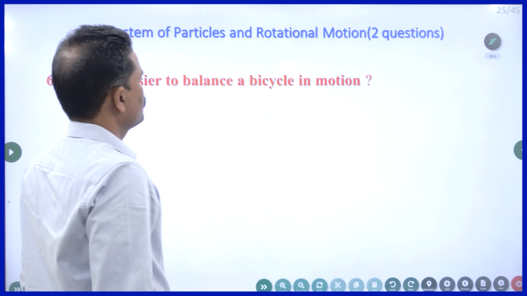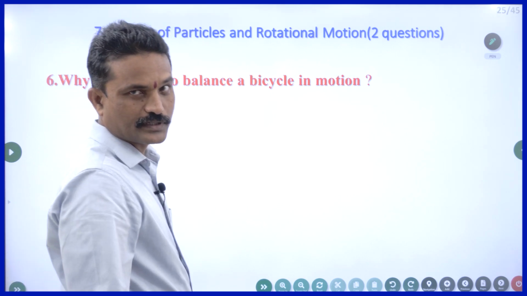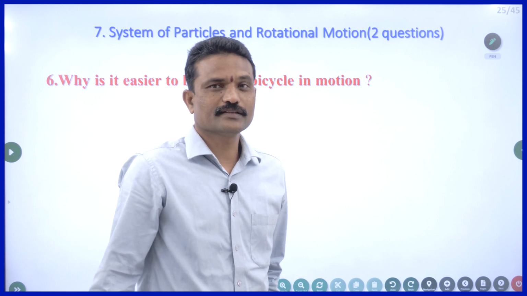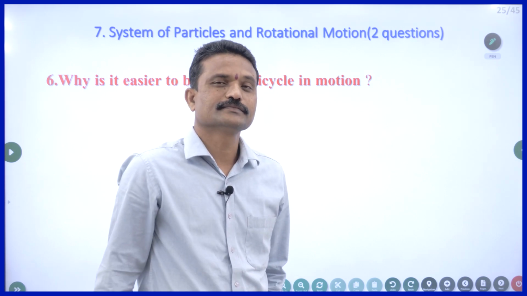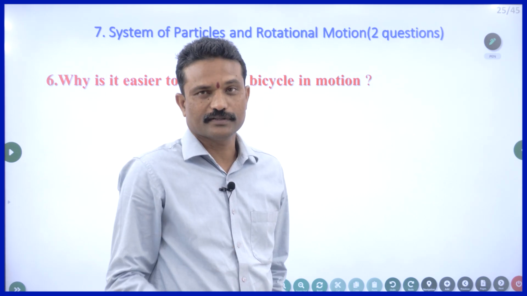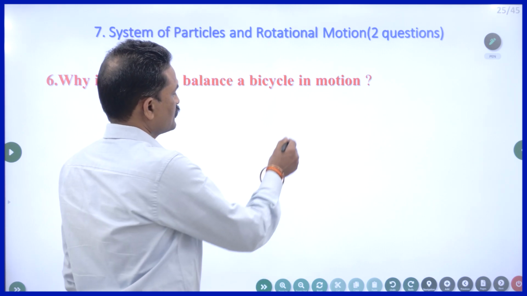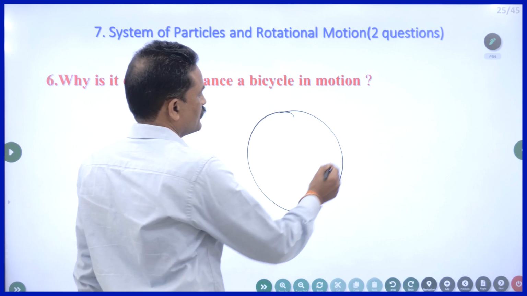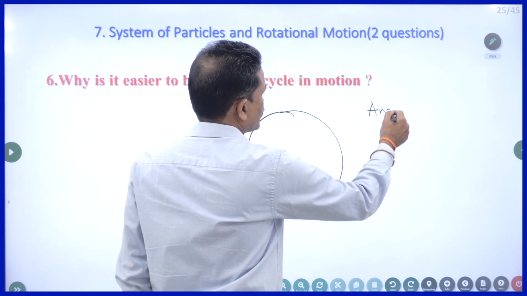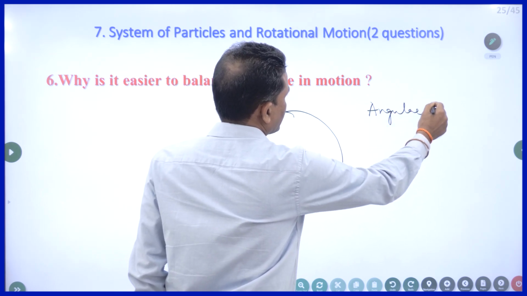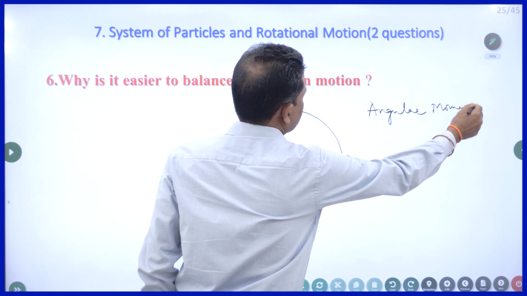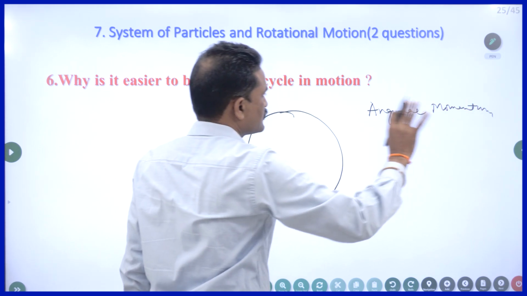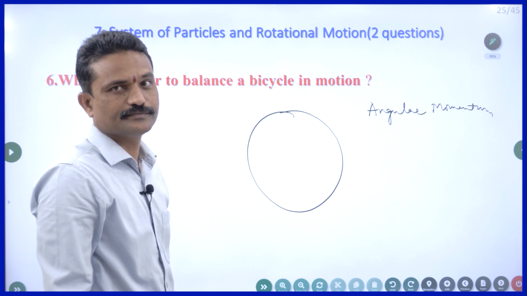Why is it easier to balance a bicycle in motion? We know that. If you pedal the cycle, then it won't fall. If you stop pedaling, it will fall. For any rotating wheel, there will be angular momentum. I am not going into the detail. Angular momentum comes into the picture when the object is undergoing rotatory motion.